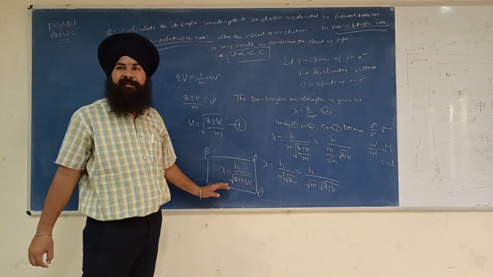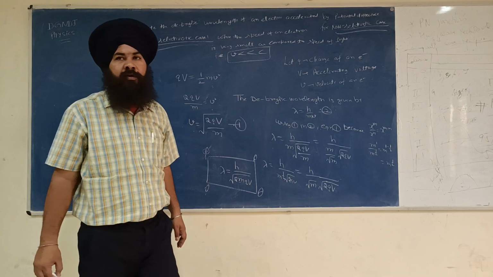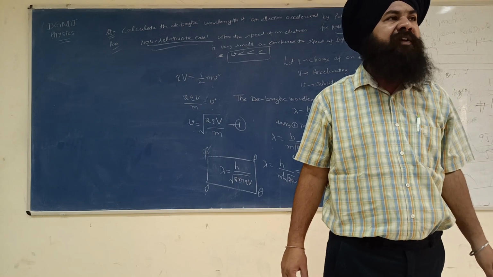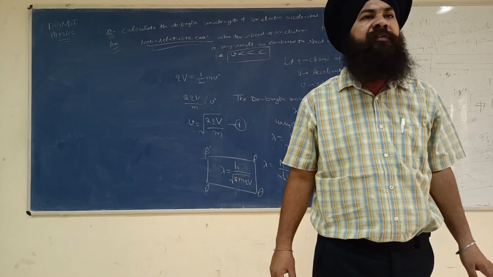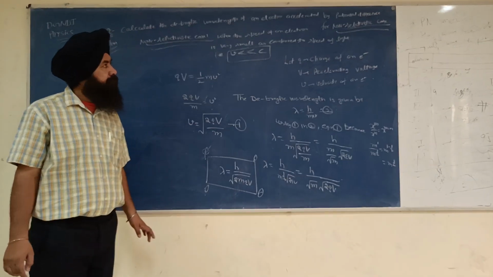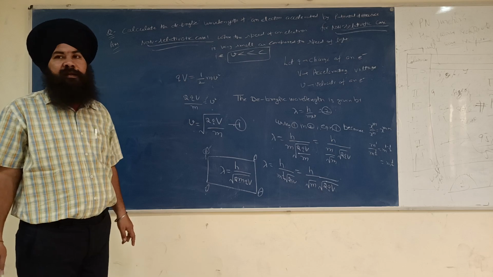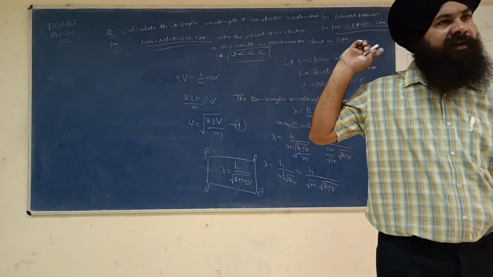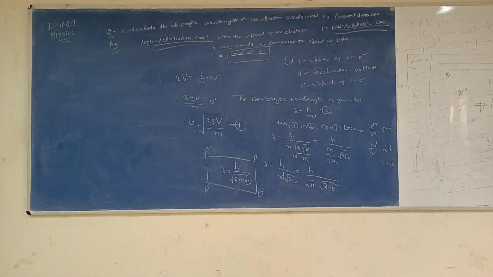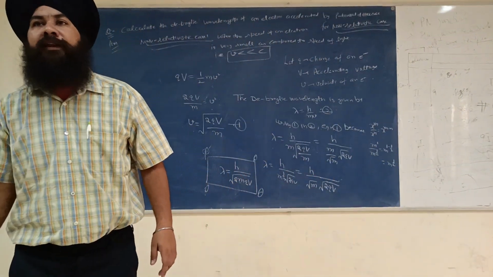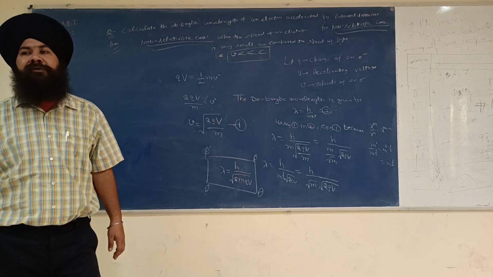This is the de Broglie wavelength associated with the electron in the non-relativistic case. Non-relativistic case means the speed of the electron is very small as compared to the speed of light. Now the next numerical: calculate the de Broglie wavelength of thermal neutrons.